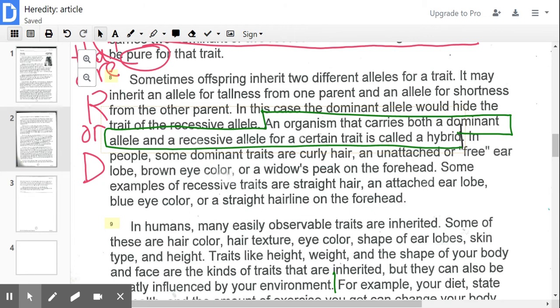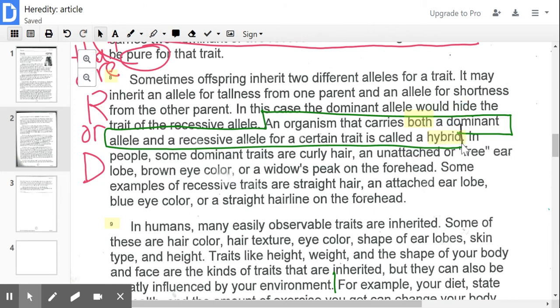It will mask the effect of the other. So an organism that carries both, and the key word here that we highlight is the word both, both a dominant and a recessive allele for a trait is going to be hybrid. And that's an answer you're going to be looking for today. It will be hybrid, okay?